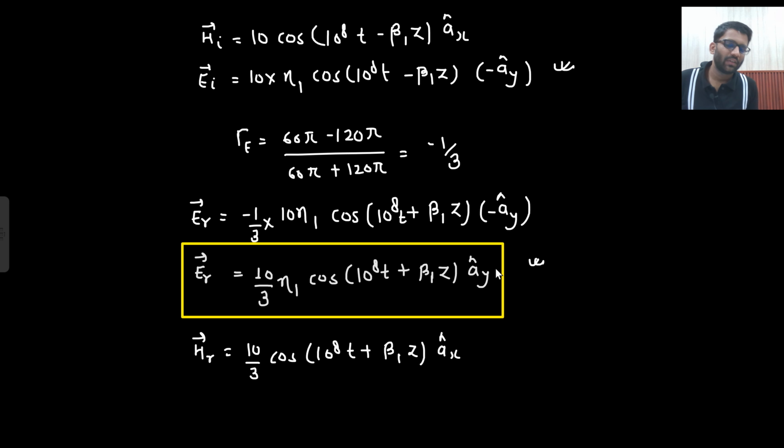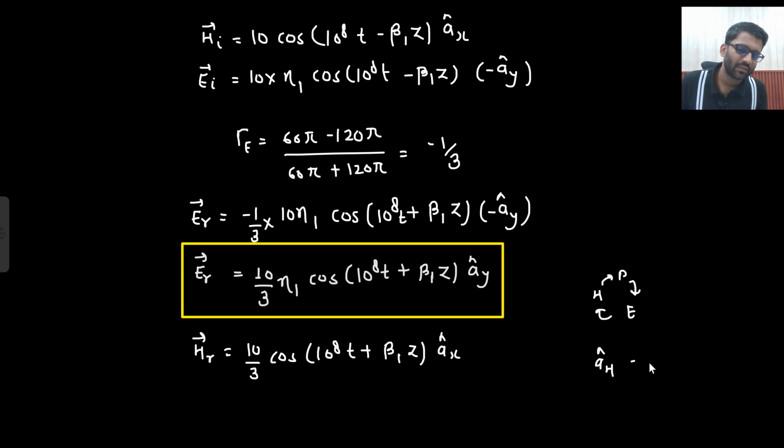Why is that so? Without even doing this thing, that your P is equals to E cross H, without even doing this thing, I can tell that it will be Ax cap only. This direction and this direction will be same. How I can tell it? Because electric field has changed its direction. If electric field has changed its direction, then certainly magnetic field will not change its direction, right? Or I can find it from P is equals to E cross H as well. So what do I need to find?